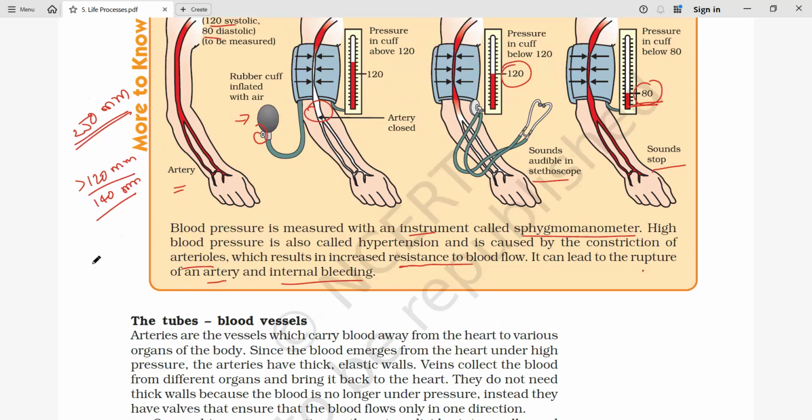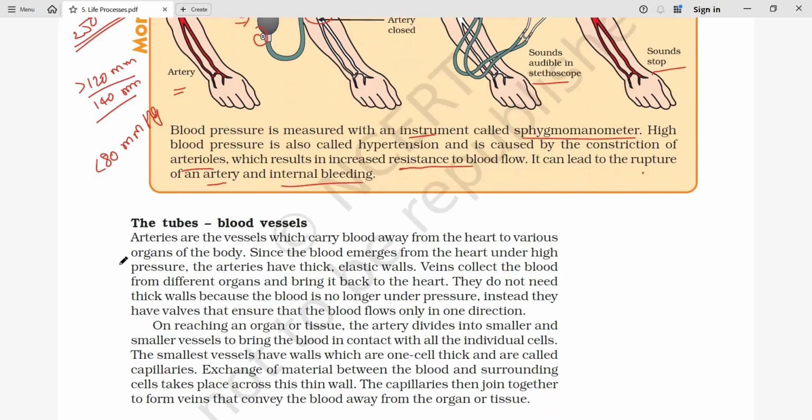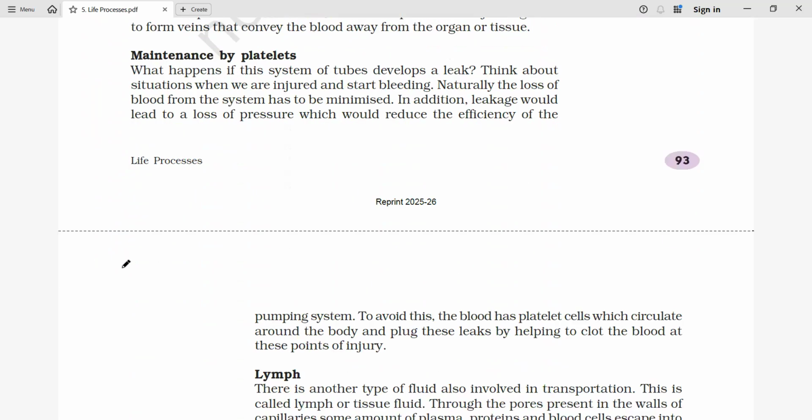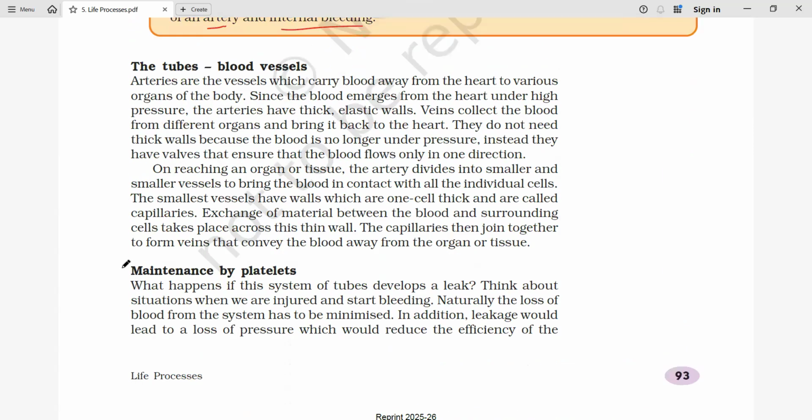When the diastolic pressure decreases below 80 mm Hg, it may go up to 60, but below 60 the blood will not reach each and every part of the human body. So that person may fall down or faint. This is how we measure blood pressure. Now we'll see some important parts of these blood vessels, how maintenance of platelets takes place, and we are going to see about the lymph also.